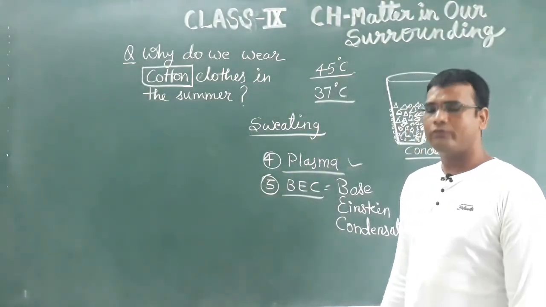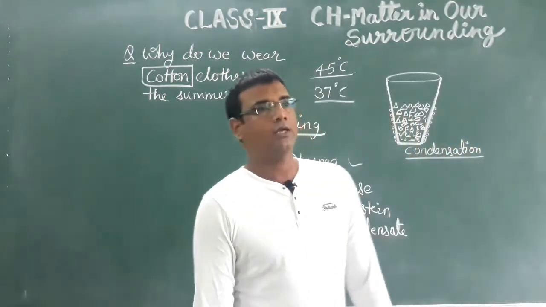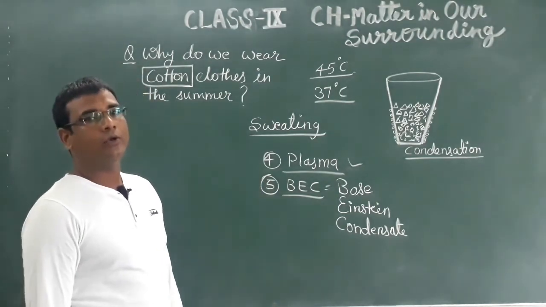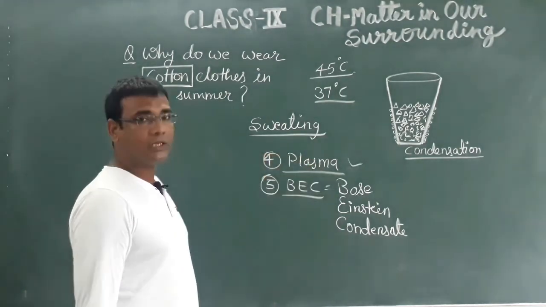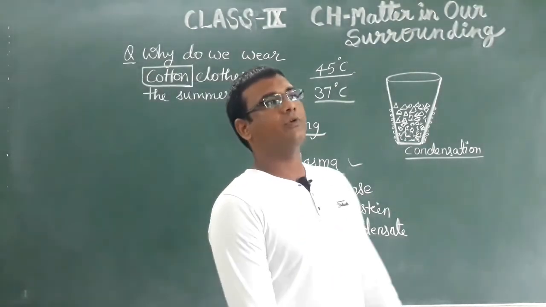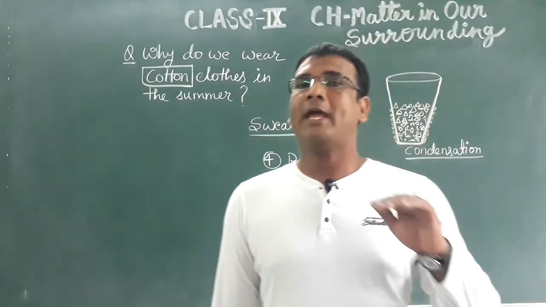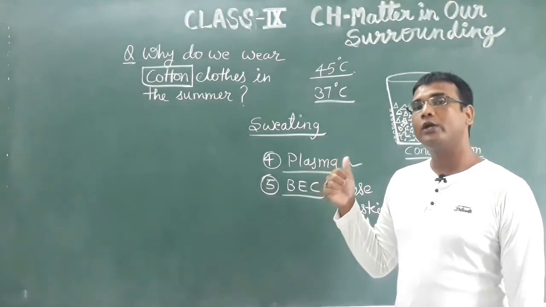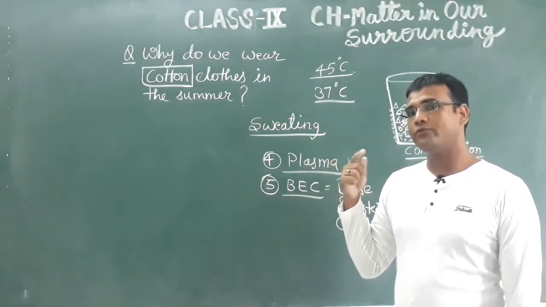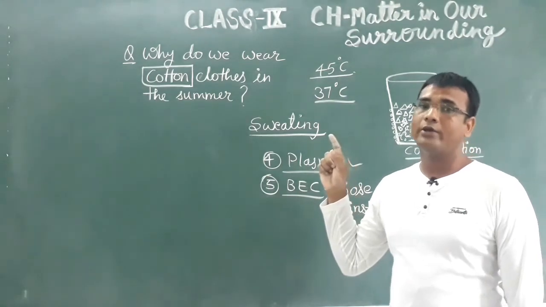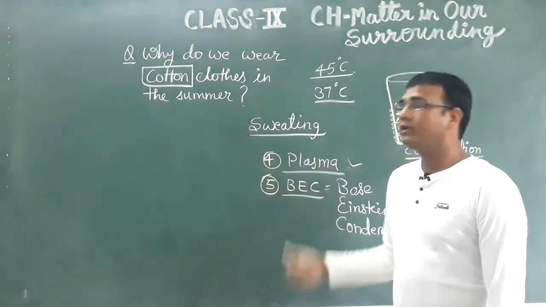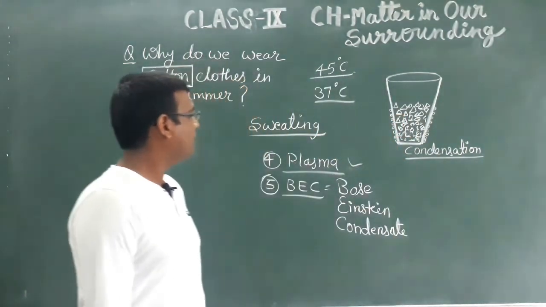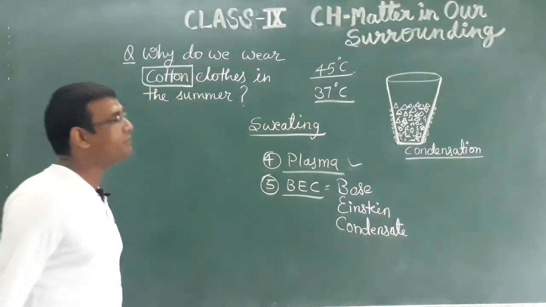You don't need to worry about the details or the understanding of these states. These are just for the introduction only. So if someone asks you at this level, class 9th, what are the states of matter, you cannot say 3 states now, you should say 5 states. The 3 are very common, everybody knows. The 4th and 5th ones you know from class 9th onwards. So the 4th one is plasma, the 5th one is condensate. This is the end of the chapter.